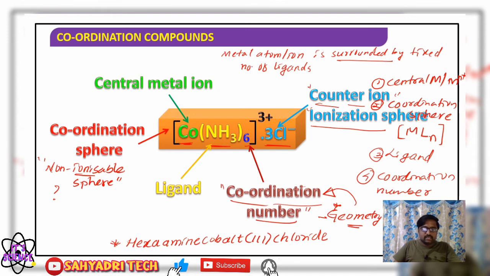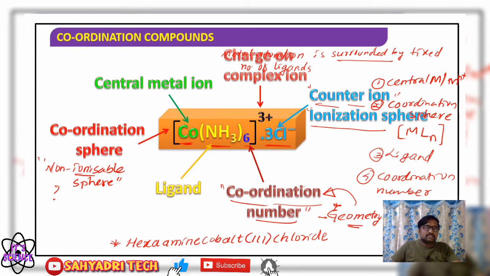So: central metal atom or ion, coordination sphere, ligands, coordination number, counter ion or ionization sphere. Still there are various terms which are very important to know coordination compounds properly.